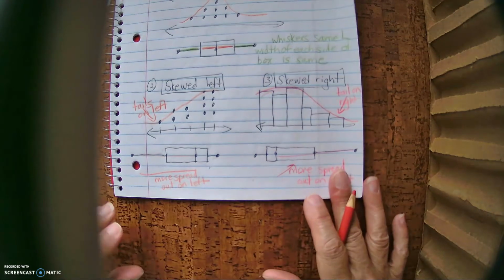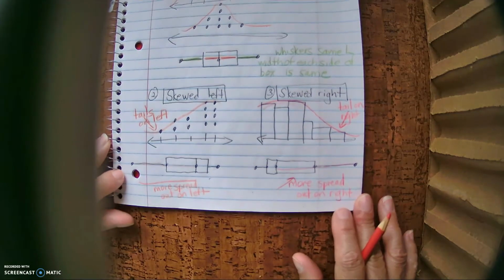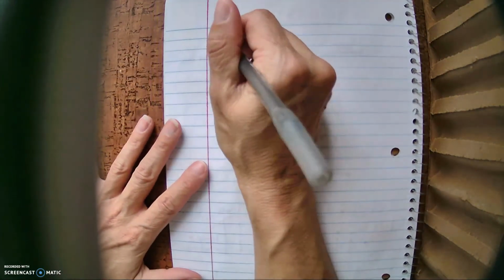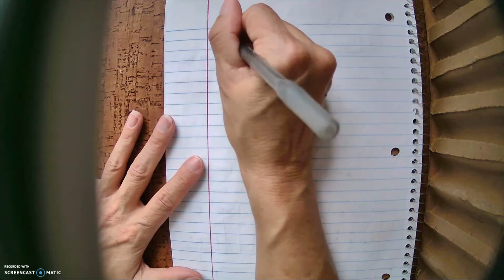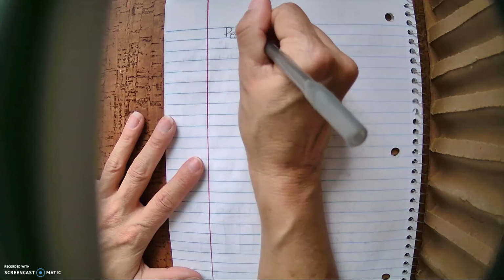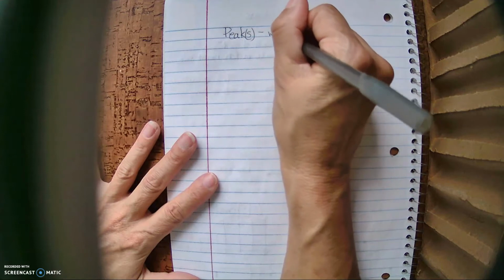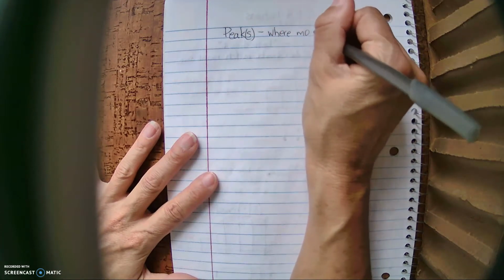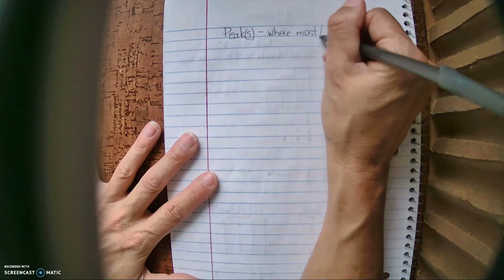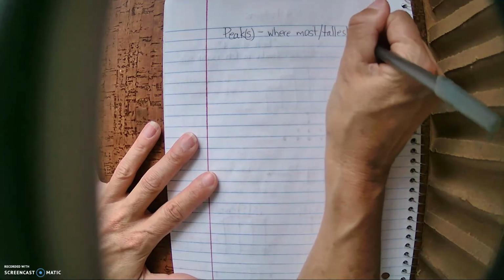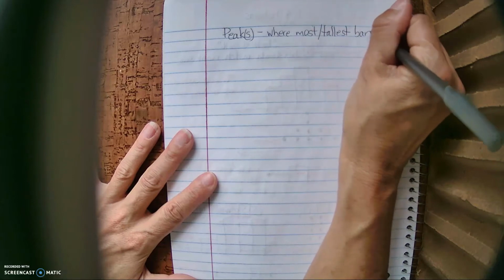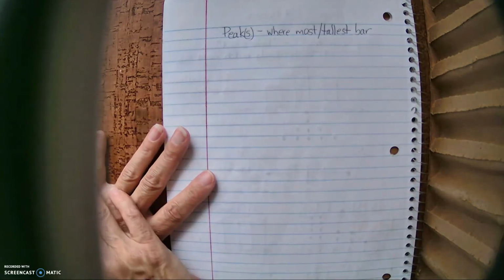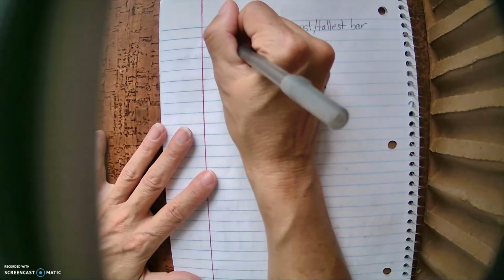Okay. Now there are a couple other vocabulary words that are important, so I have to go to the back because I write kind of big. If you need to pause, pause the video and make sure you finish this. There are some other vocabulary words that I want to make sure we talk about. Okay, so vocab. Let's first talk about peak or peaks. It's where most of the data is. It's the tallest bar, or it's the tallest in terms of the dots or X's. So think of that like the mode, right?